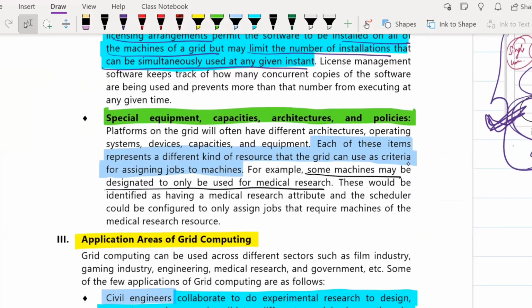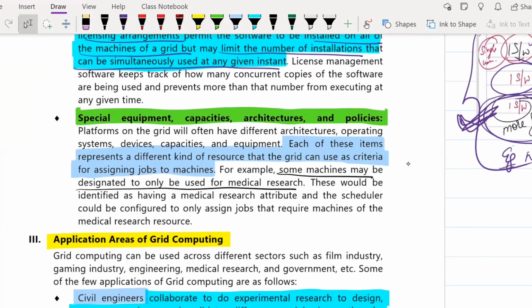Correct. Finally, what you use for grid computing is special equipment, capacity, architecture, and policy. So basically, this is nothing but the different kinds of resources that you use in grid computing.